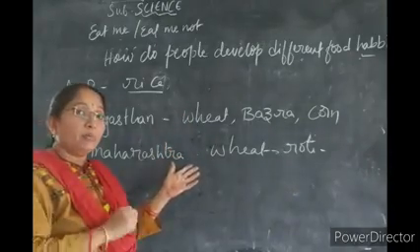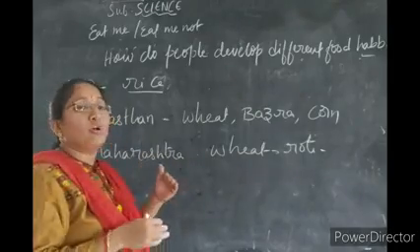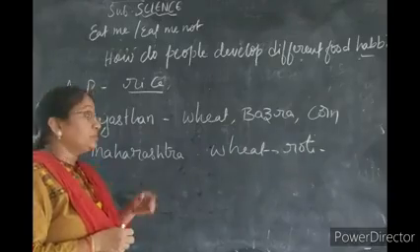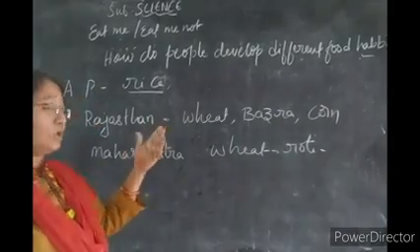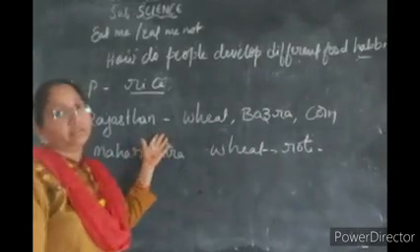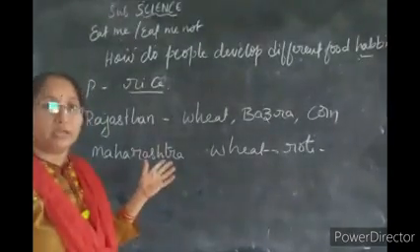So depending upon the growing of crops or fields, the adoption of food is different for different people in India.